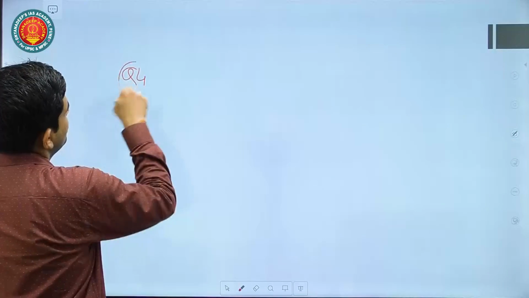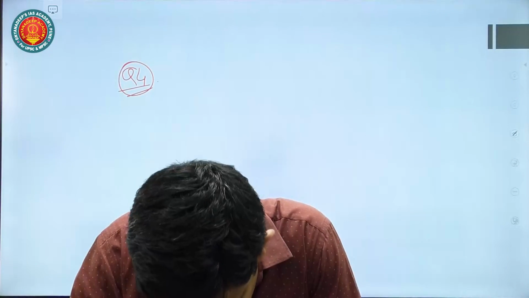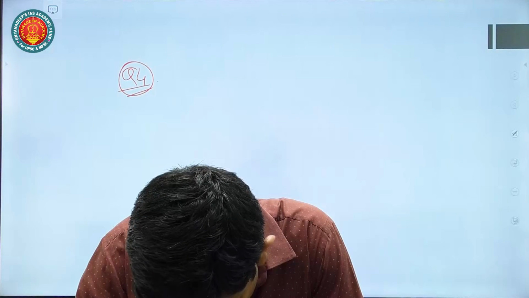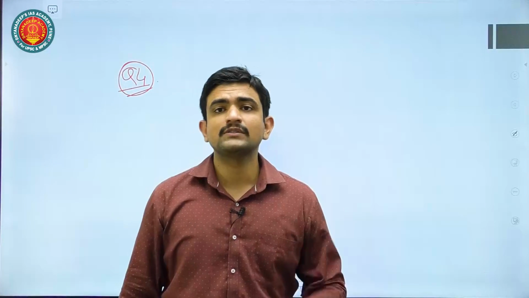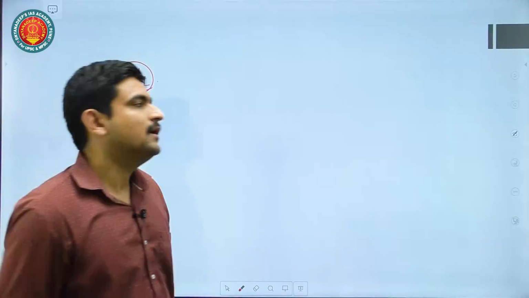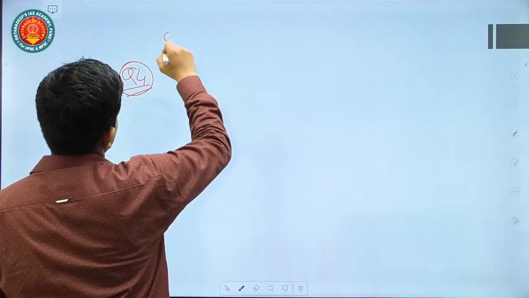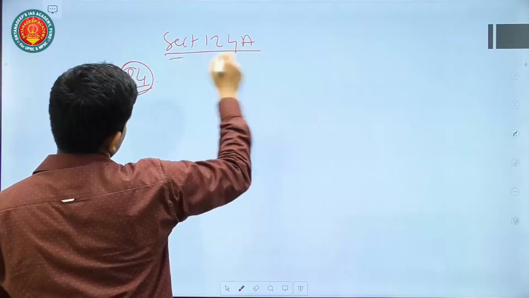Question number 4 asks: there is a need to abolish the sedition law on the ground that it is used to curb the freedom of speech and expression. Analyze. Now this question talks about analyzing. Analyzing means again there are two sides of the coin. On the one hand, you have Section 124A of the IPC, which talks about sedition.